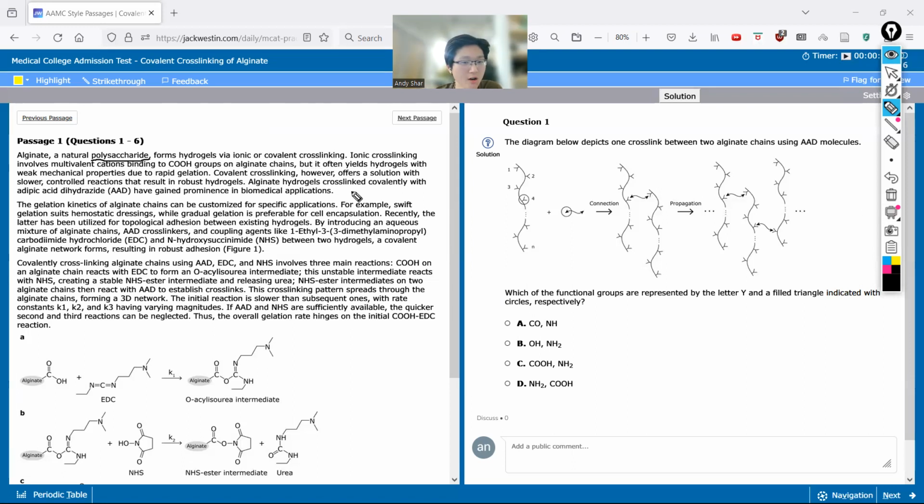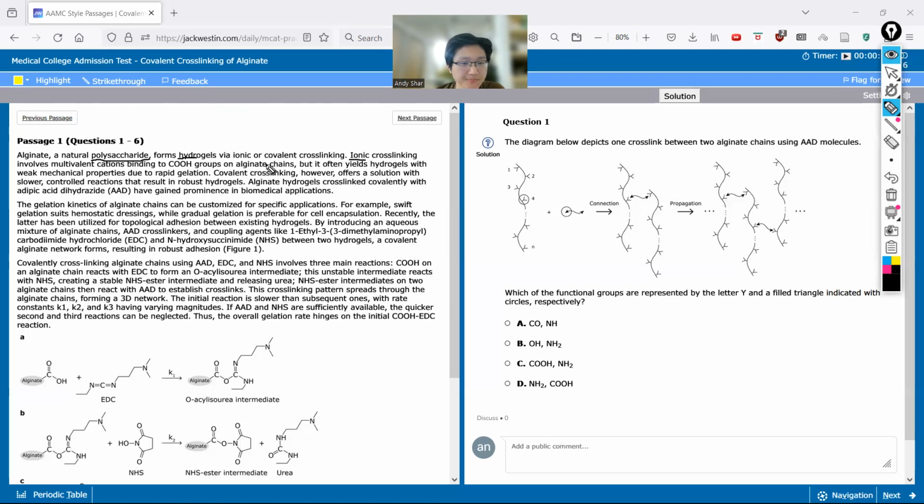And really, hydrogels are a mixture of usually a polysaccharide or other type of polymer with water, right? So that's why you get the hydro part of it. And what it does is mixing these polysaccharides with water makes it expand and create this gel-like structure. And so it's saying it can do this through ionic or covalent cross-linking. So it can either do ionic cross-linking. So this is essentially linking together different alginate chains, and does that through multivalent cations.